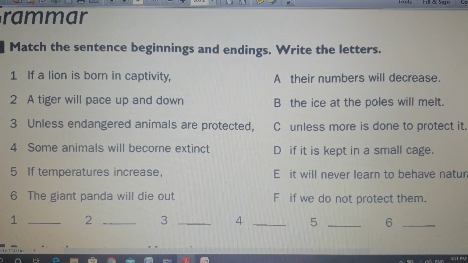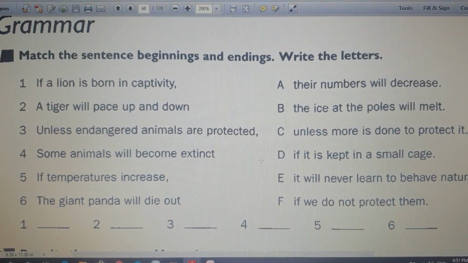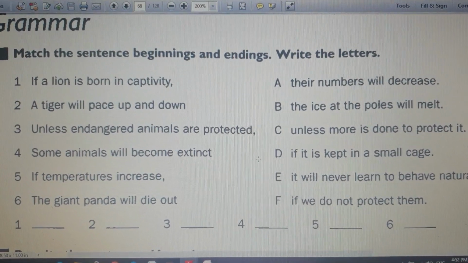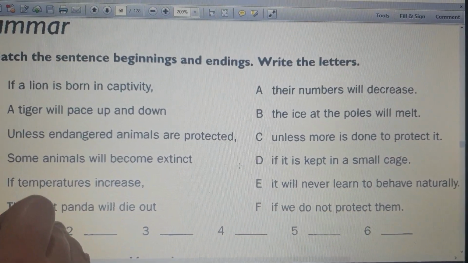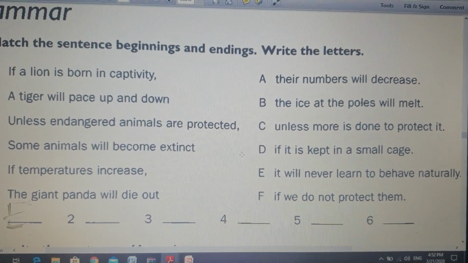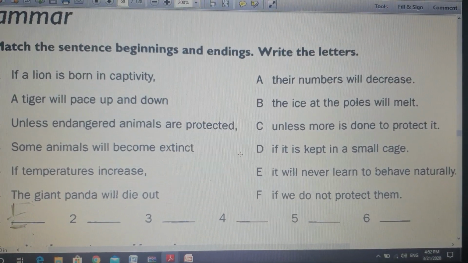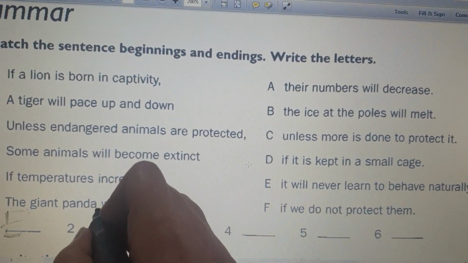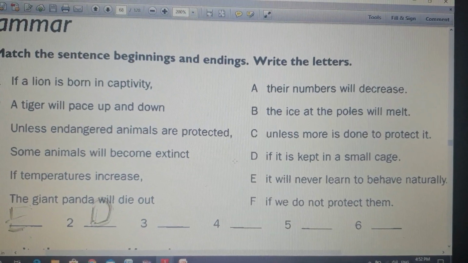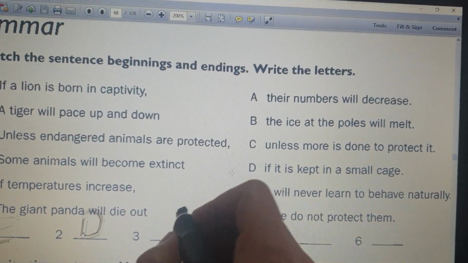Activity number 1, match the sentence beginnings and endings, write the letters. Number 1, if a lion is born in captivity, it will never learn to behave naturally. E. Number 2, a tiger will pace up and down if it is kept in a small cage. D. Number 3, unless endangered animals are protected, A, their number will decrease.